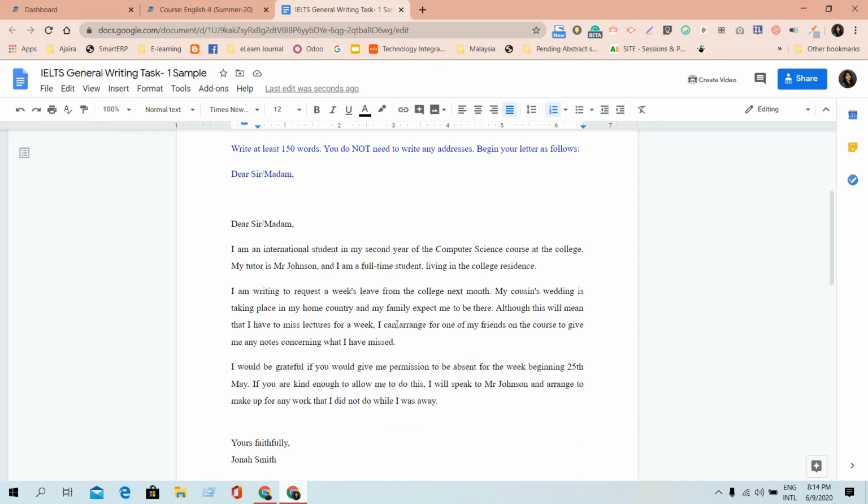Another thing I want to mention here is that while you are writing this in a soft copy, please make sure that you follow the formatting. Formatting means what? You write the whole letter in Times New Roman, font size 12, and in justified alignment. So if you continue to write in this way, it will be great for you to get a good mark. Hopefully you understood. Thank you.